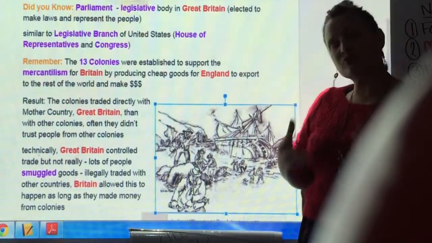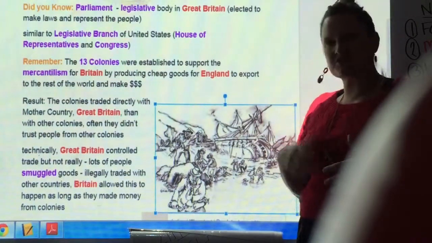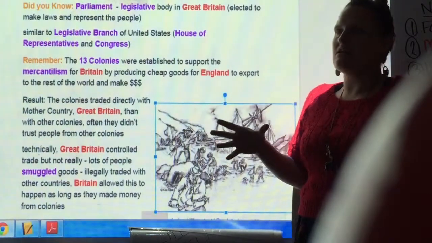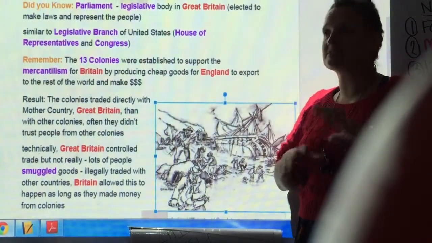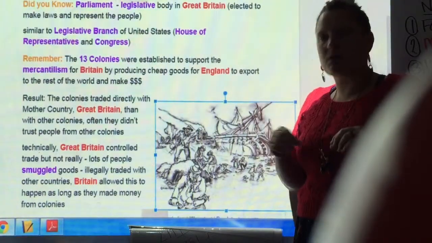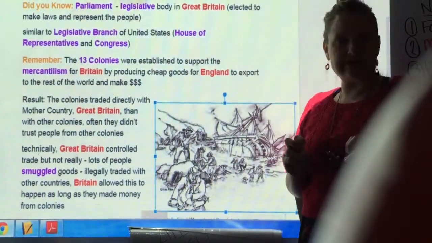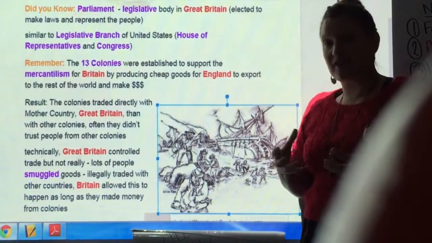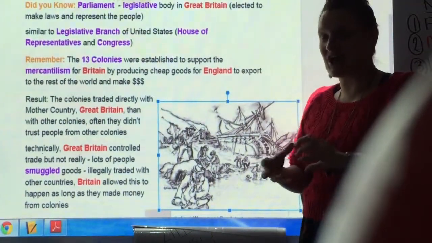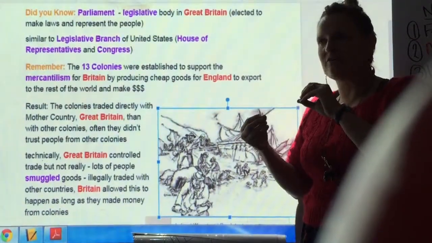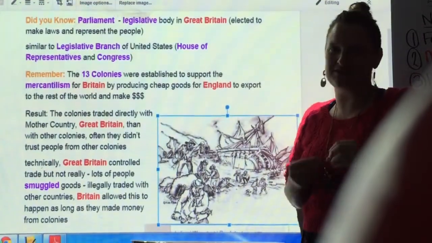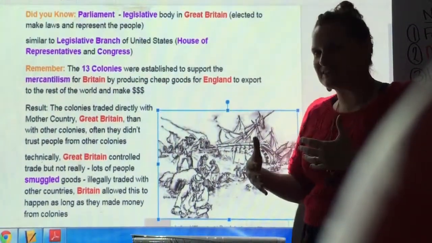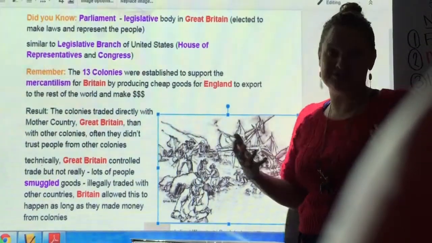Technically, Great Britain controlled trade, but until the French and Indian War, they pretty much let the American colonists do what they wanted. They were happy enough getting the money from the colonists, and they kind of let this sort of smuggling or illegal trading go on. So, like, the French and the colonists were fighting each other at the same time that they were illegally trading with each other. So the colonists were illegally trading with their mother country's enemy.